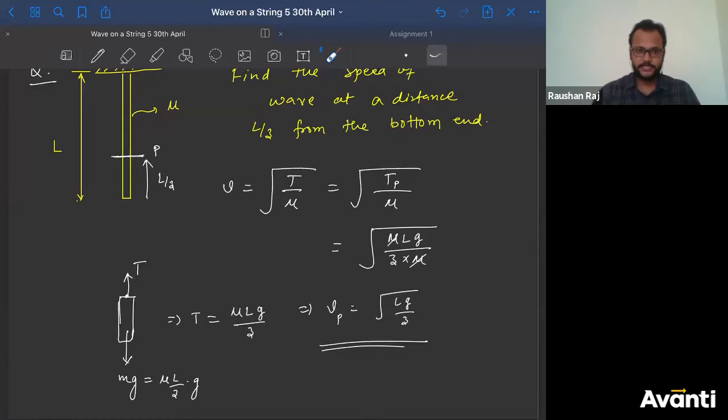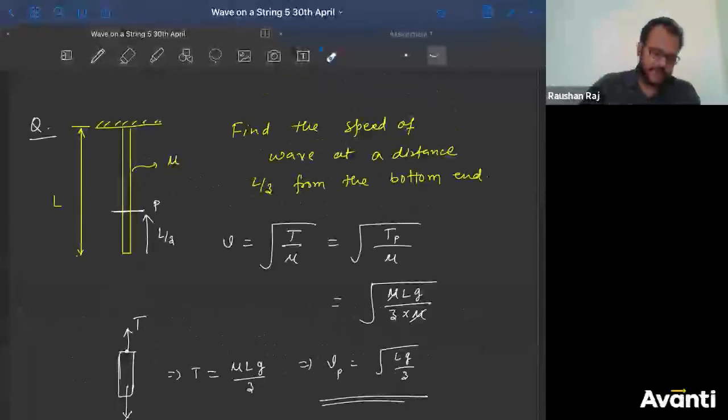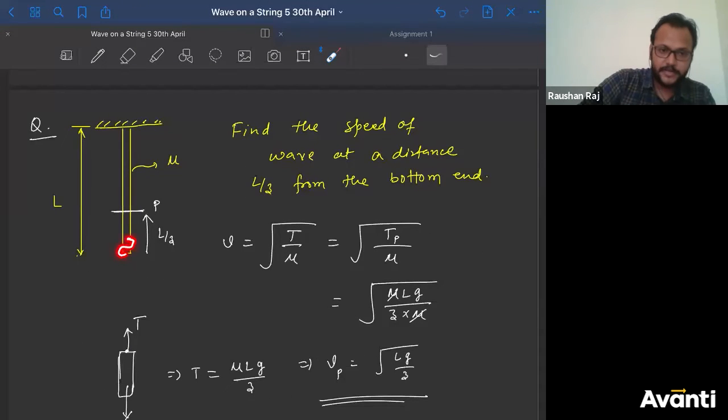Square root of L by G, G by 3L. अच्छा. g by 3l, square root of g by 3l तो is not dimensionally correct right. Time बोल रहा हूँ ना, तो g by 3l में meter per second square by meter, per second is not the dimension of time ना, or unit of time. Priti's question is, a wave has been produced at the bottom end, okay, and you have to find the time taken by this wave to travel or to reach the top end. So wave ऐसा करके हिला दिया इसको. A wave has been produced here, okay. So what will the time taken by this wave to reach the topmost point? This is the question.